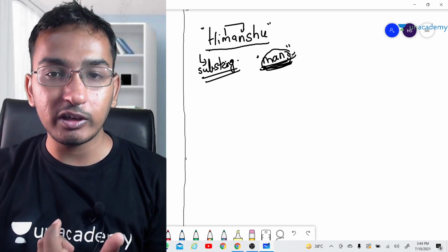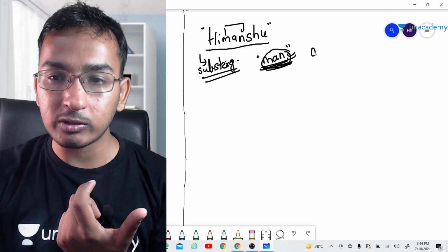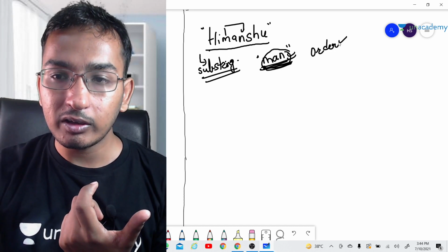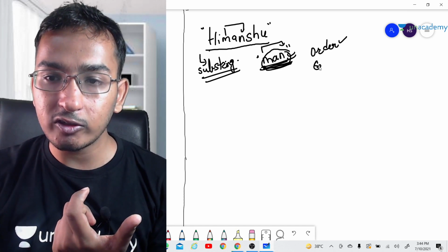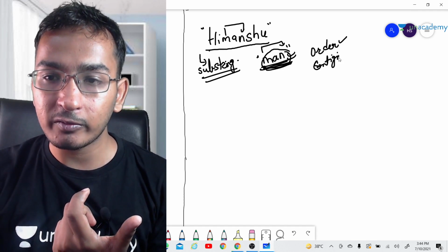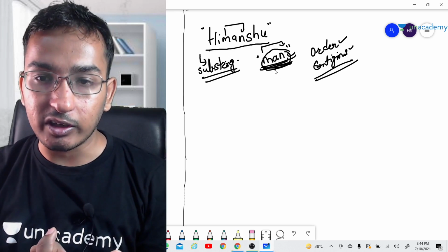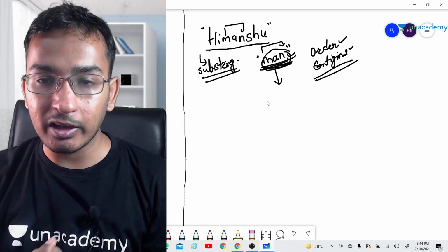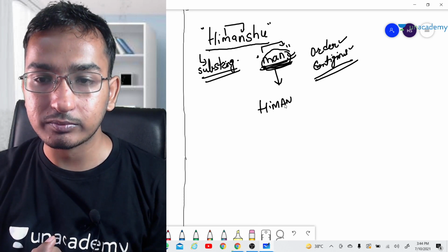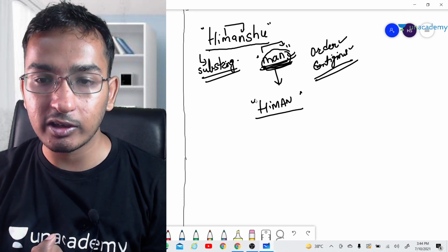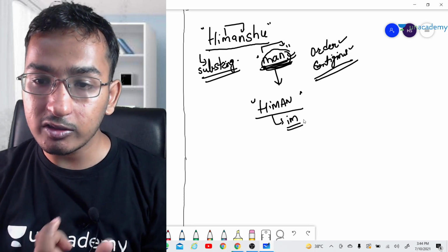In the substring you can take the elements, and the order is maintained. The order of the characters is maintained, and also the elements are contiguous. There is no element left out in the middle of the string. So we can take any part, like if I take HIMAN, this is another string, and if I take a part IM, this is also a substring.